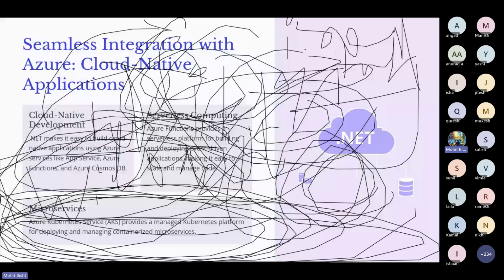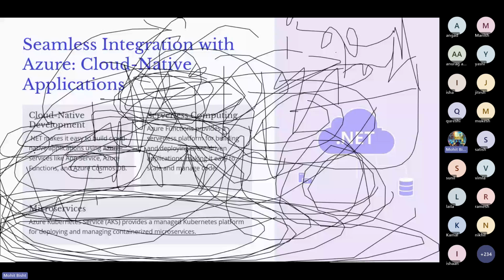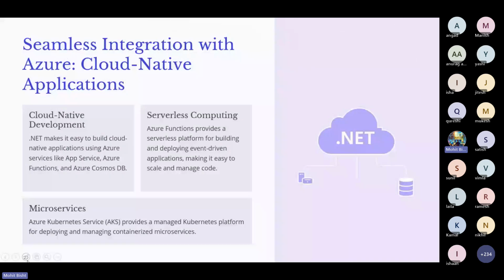Let's focus on this. Instead of going deep into Docker, I already told you about cloud native applications and how .NET makes it easy to build them. We have Docker, and we have Azure services like App Service, Azure Functions, and Azure Cosmos DB, right? So let's talk about serverless computing. Let me erase this slide once again and change the pen to the yellow color. And let's talk about what serverless computing is.